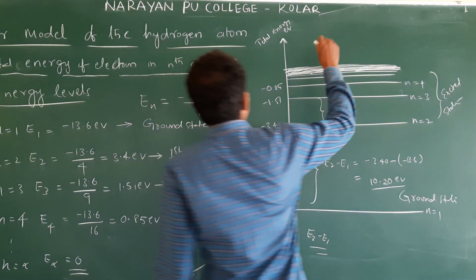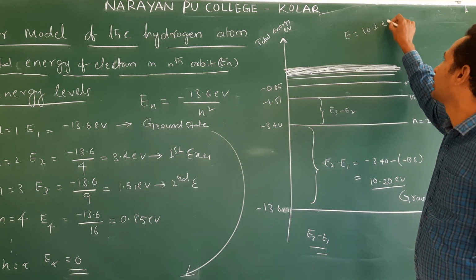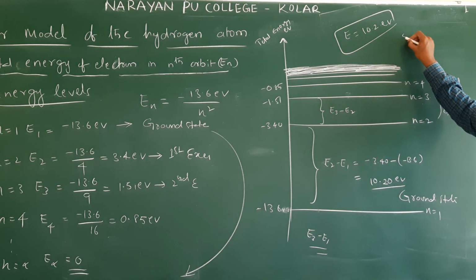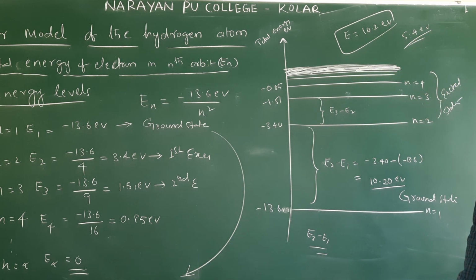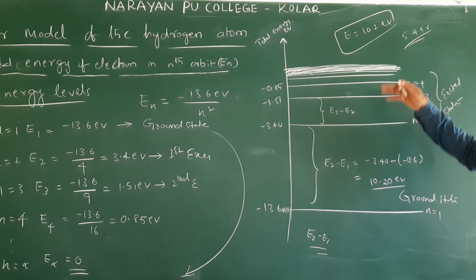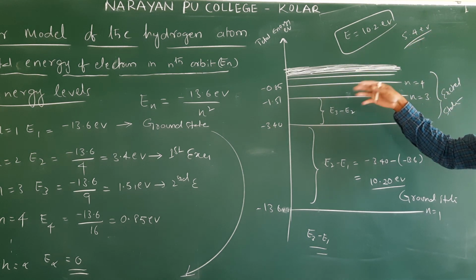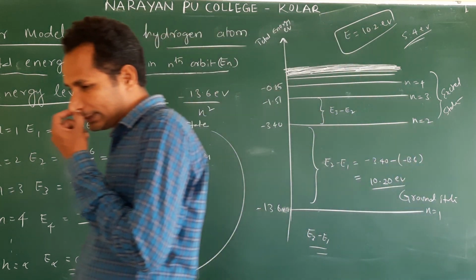Sometimes they will give the energy. We supply 10.2 eV of energy to the electron. Then what happens? The ground state electron jumps to the first excited state. Sometimes they give 5.4 eV. Then what will happen to the electron? Clear? Based on these energy gaps, we see which energy is suitable for an excited state, and based on that we give the answer where the electron will be. So make a note on these energy levels.